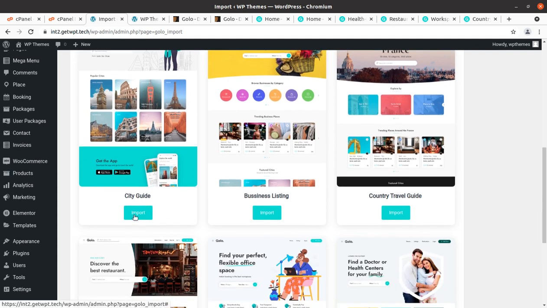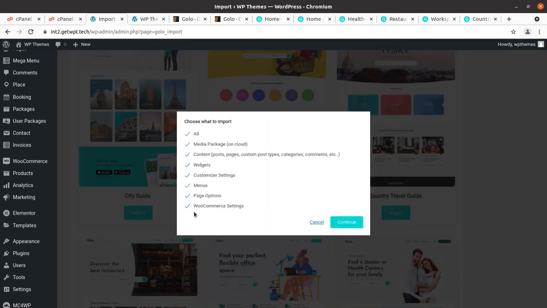I simply click on import, and now it is saying it is fetching data and asking what we want to have. Okay, so we have the chance to select what we can import. Since this is a new website, I will import everything. However, you may choose what not to import, but for a complete website you need to import the complete content. So simply click on select all and click on continue.